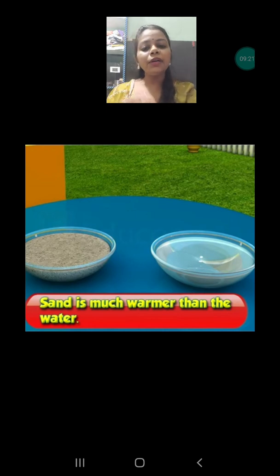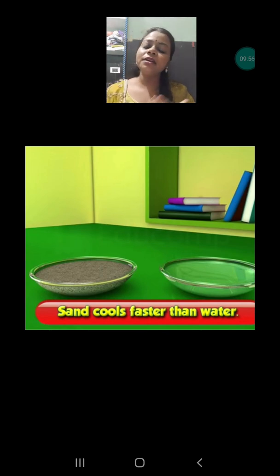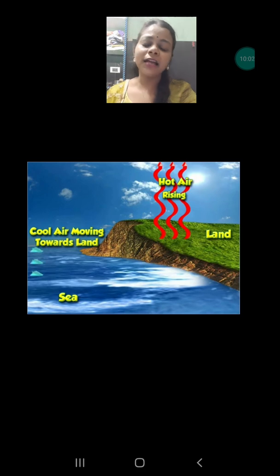That means after a particular period of time, suppose after 1 hour, I touch the sand and the water, we will always feel that the sand has been heated more as compared to the water. And the same at night, the sand cools faster as compared to the water. So what is the outcome? The outcome is that sand or land heats faster and cools faster also, whereas water cools down very late and heats very late also. This concept is very important in the sea breeze and the land breeze.